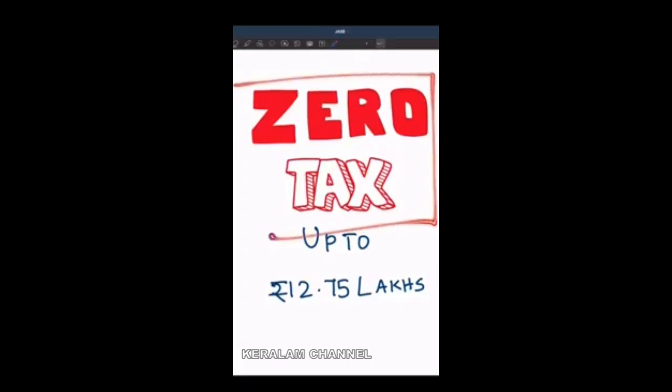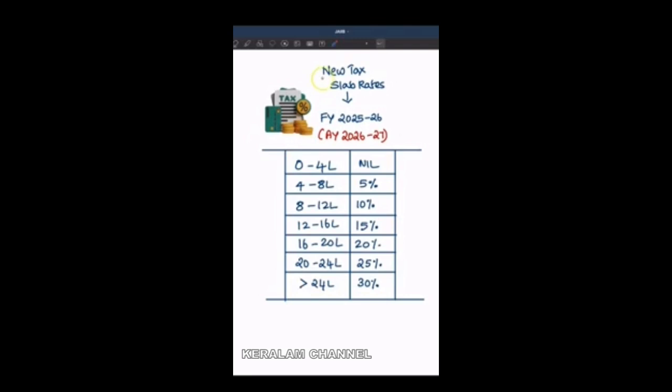Zero tax up to rupees 12 lakhs, and it can be up to 12.75 lakhs in case of salaried individuals. This is the talk of the country now, thanks to the Union Budget, and here we have the new tax slab rates. This is applicable for the financial year 2025-26. It means its corresponding assessment year is 26-27.